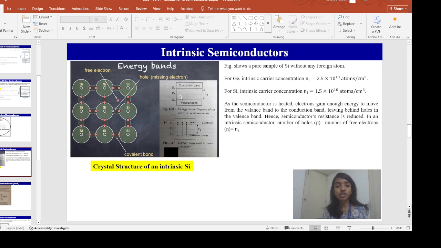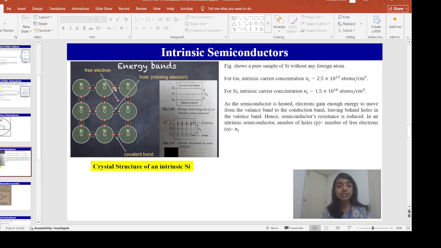This is the energy band diagram of an intrinsic semiconductor. This is my valence band. This is the top level of the valence band, represented as EV, and this is my conduction band. This is the bottom of the conduction band, represented as EC. For an intrinsic semiconductor, the Fermi level EF lies in the middle of the energy band gap. What is the Fermi level? It is the maximum energy level occupied by the electrons at 0 Kelvin.